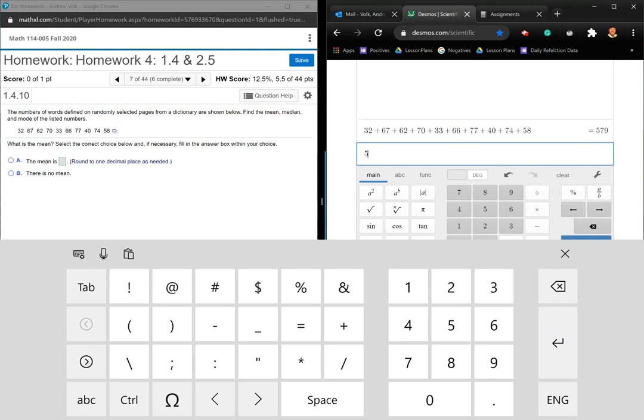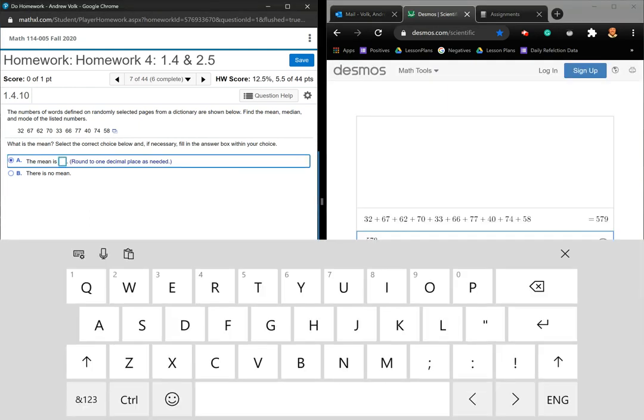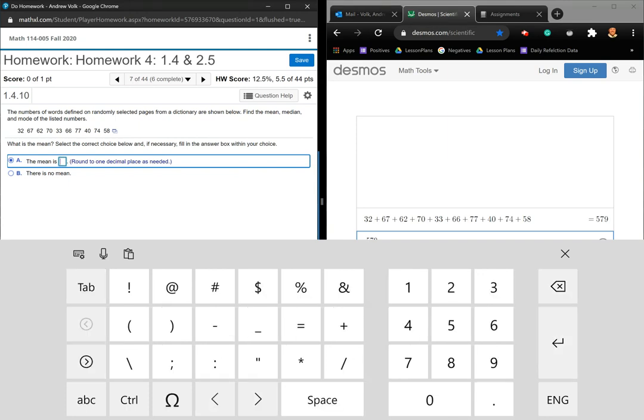What I want to do is take that number and divide by the number there are. So how many numbers were there? 1, 2, 3, 4, 5, 6, 7, 8, 9, 10 different numbers. So I'm going to divide that by 10. And I got 57.9. So the mean is 57.9.